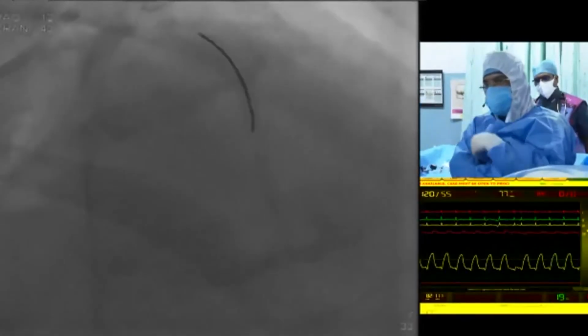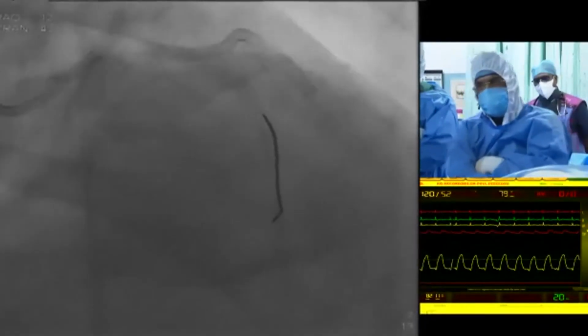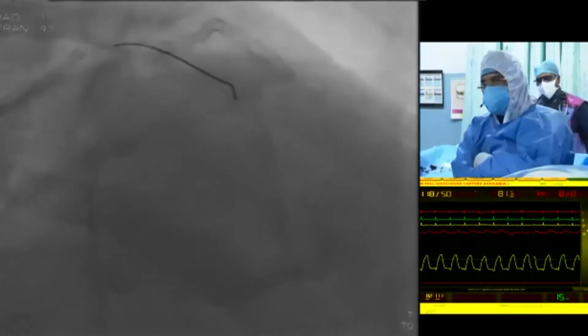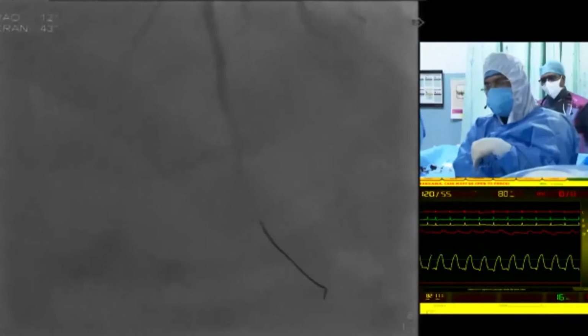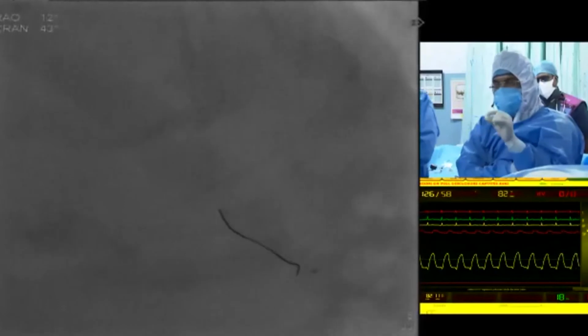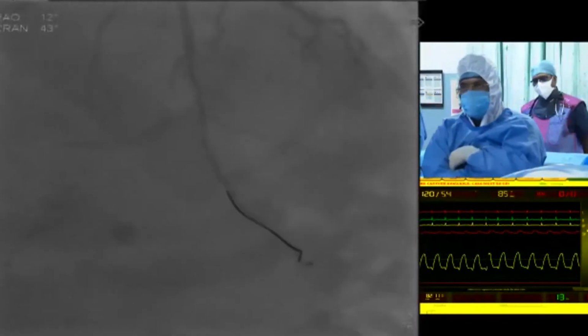I think that's the reason we have chosen the strategy of PCI, that is DK crush, because the LCX ostial lesion is there. Crush it and extend this one. Another way, we can do LMCA to LCX, you can put the stent. Otherwise, stent crush in the LAD to minimize the stent extension into the LCX. That's the best way. You cover only a short length from LMCA to LCX and crush the stent into the LAD, and you can cross and do it.